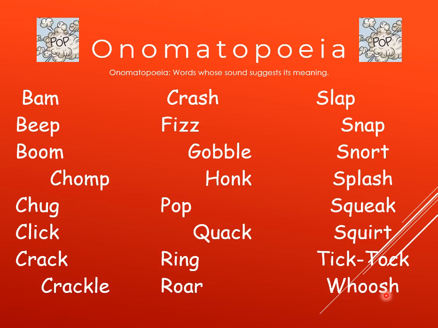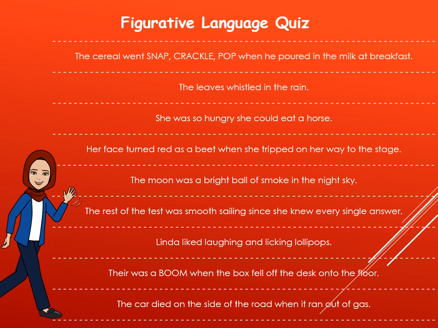So if I'm going to write crack, I think of a door cracking. If I'm going to write splash, okay, it's splashing, it's for water. Tick tock, of course, it's a clock, and so on. Figurative language quiz. Now, I want you to figure out what the figure of speech is in each of these sentences, and then determine which is the personification, onomatopoeia, metaphor, simile, hyperbole, and idioms. Number 1.